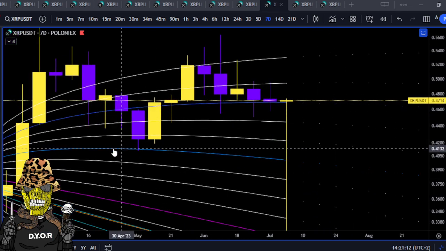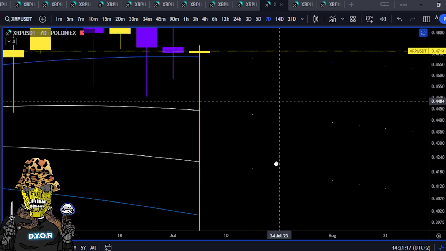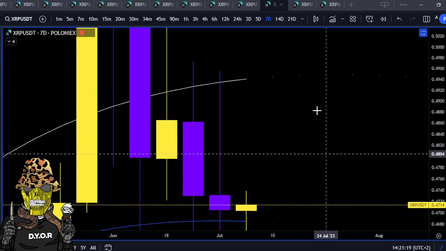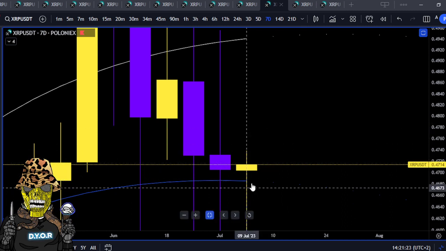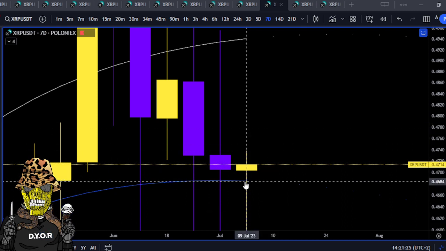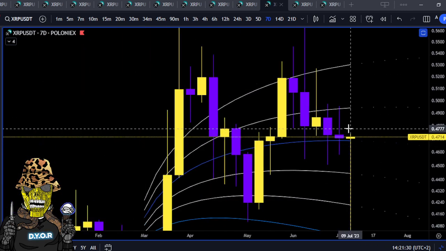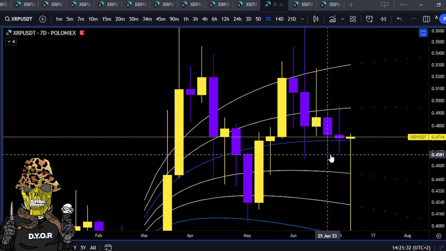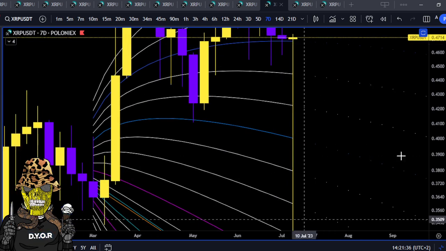The general idea is if it holds above the blue, it's still bullish. So in this case, even though it's wicked all the way down there on Poloniex, it's the only exchange that has the data I need, obviously, as you can see why. If it holds above 46.84, you can look for continuation maybe to the outside of the cone, but that's pretty much getting like 10 coin flips in a row 10 times. So maybe that's why that came in.